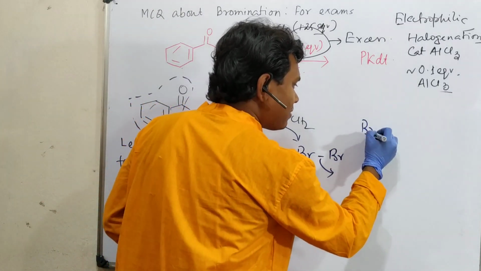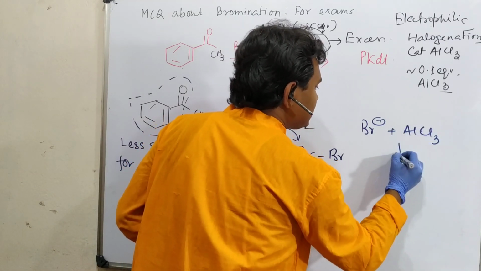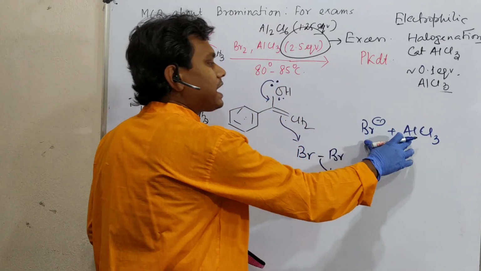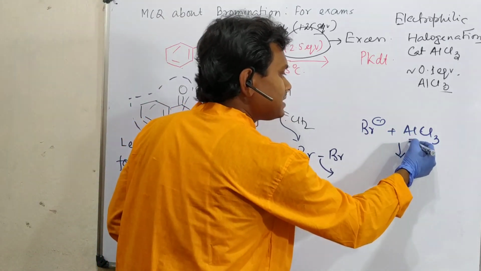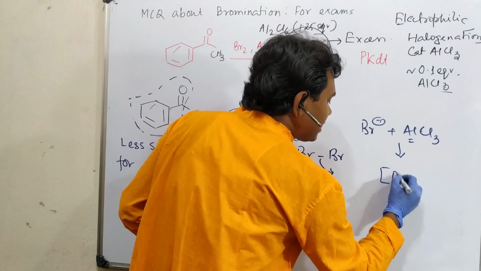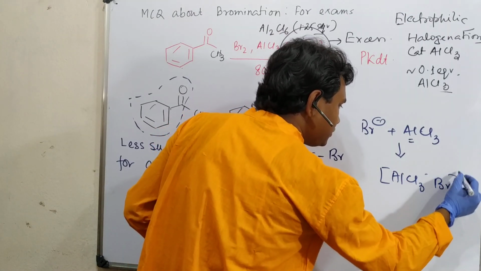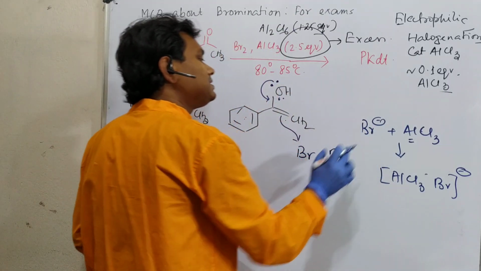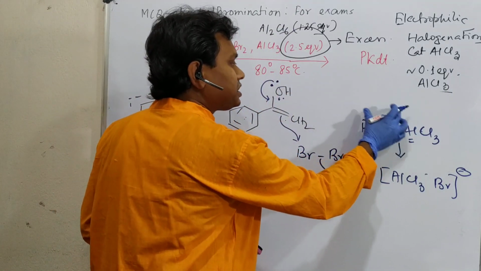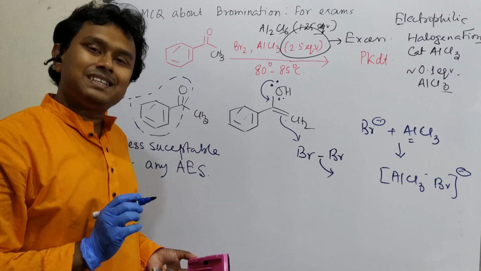And this Br minus will form an adduct with AlCl3. Actually, this AlCl3 is the receiver, meaning host, to stabilize the Br minus. Why? Because it is a 6 electron species, electron deficient, and bromide is electron rich. So if a deficient and a rich species come closer and form a bond, both of them will be stabilized. So that is the thing.